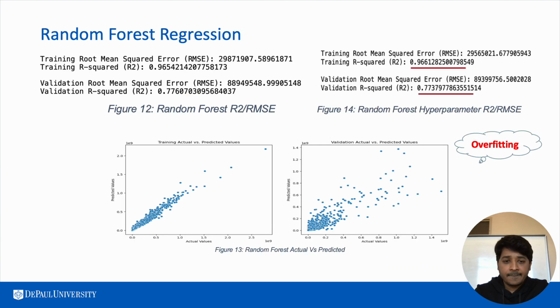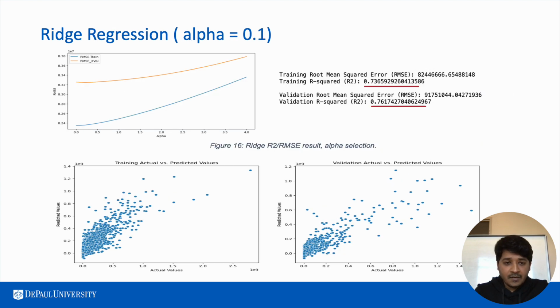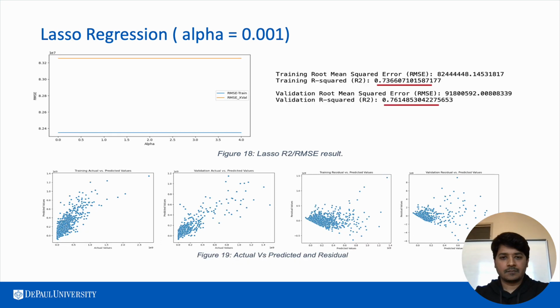A similar approach was done for random forest, but we saw random forest was completely overfitting, with a huge difference between the R square of the training versus the validation. We also performed some hyperparameter tuning to see if we could make it better, but it was still overfitting. With respect to ridge regression, we did a parameter selection and found alpha at 0.1, and saw pretty much a similar result as linear regression.